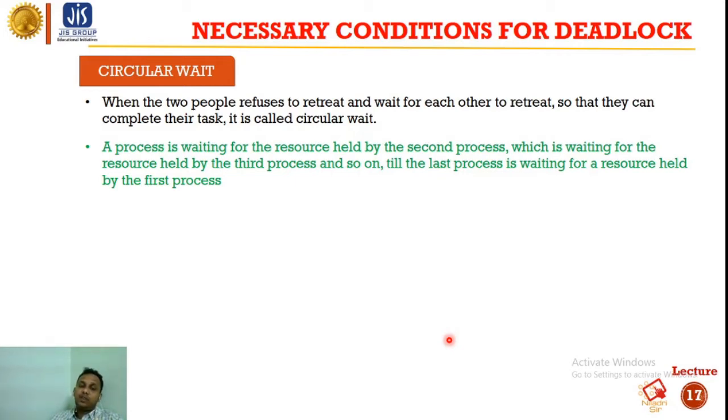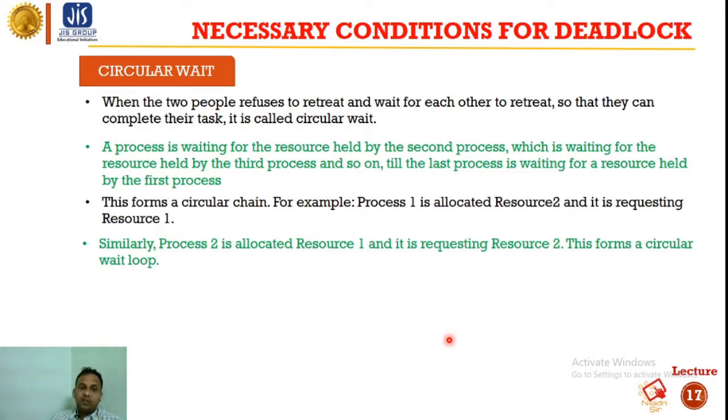Okay. Suppose process P1 is waiting for a resource R2, and P2 is waiting for a resource R3. Now P3 is waiting for another resource, and P4 is waiting. I'm telling once again, suppose P1 is holding resource R1 and requests R2, okay, and P2 holding R2 and requests R3, and P3 holding R3 and requests R4, okay. So this is the circular wait condition, okay. This forms a circular chain.